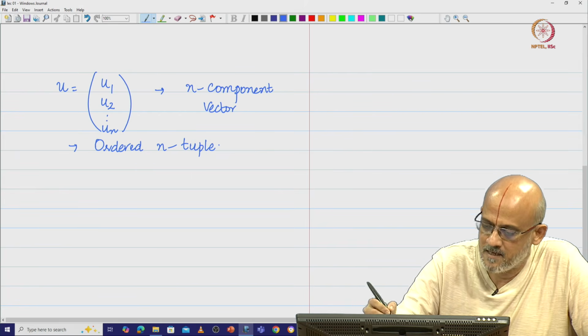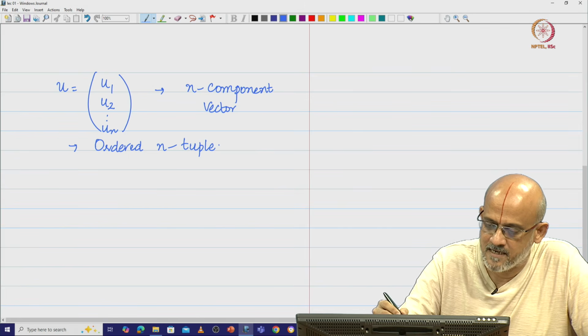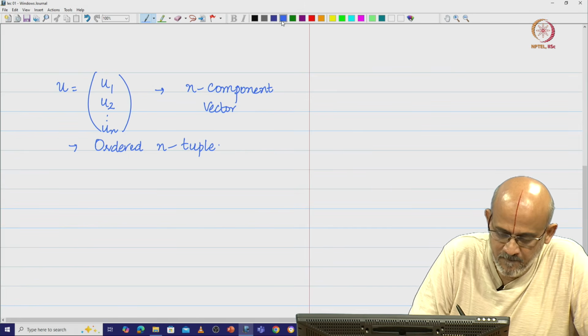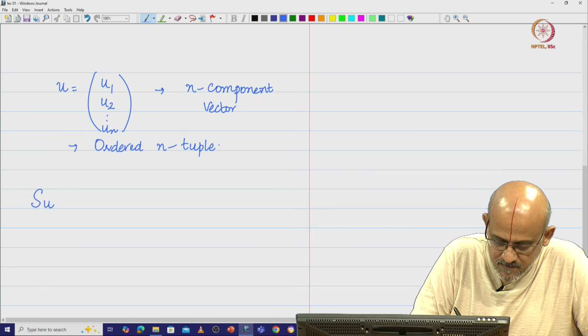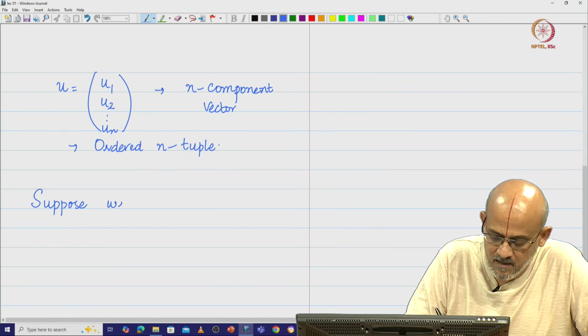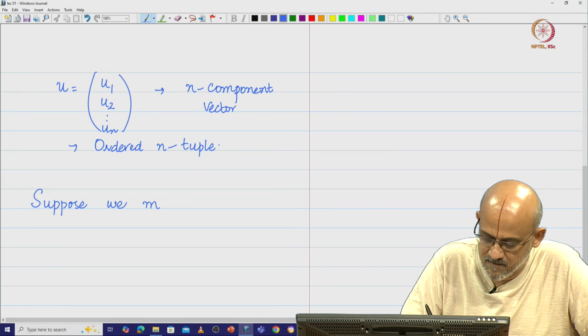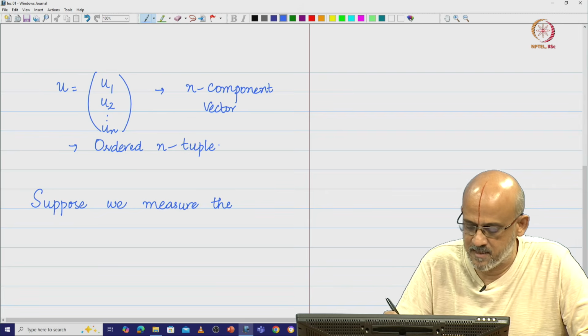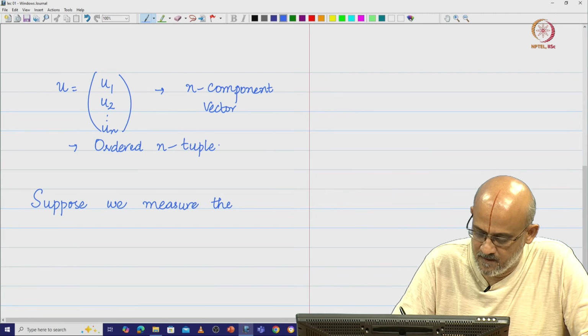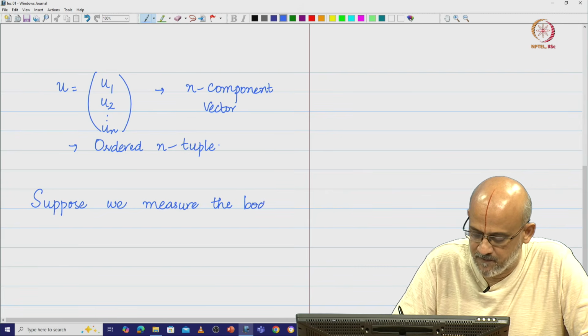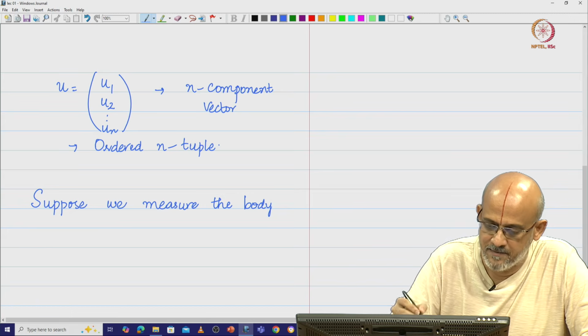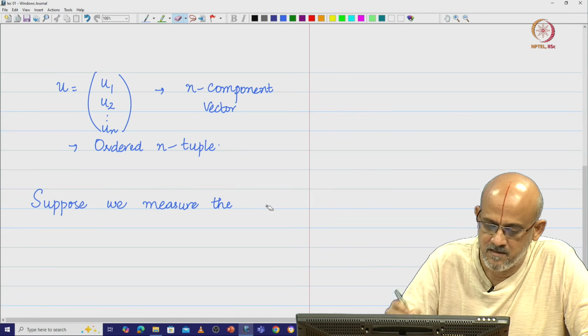Say, for example, suppose we measure the body parameters of a person, of a patient, let us say biological parameters of a patient.